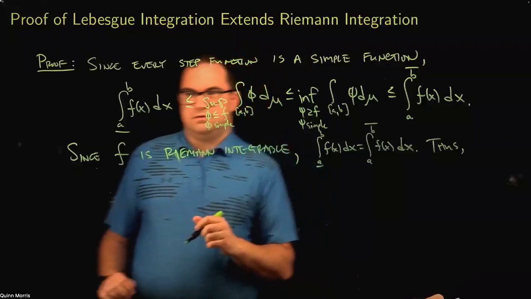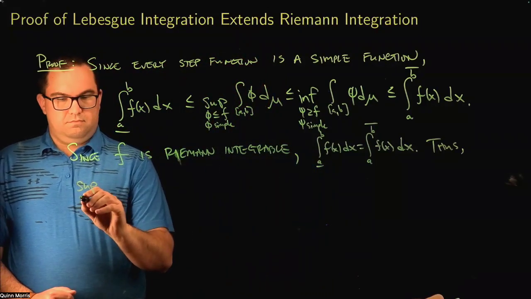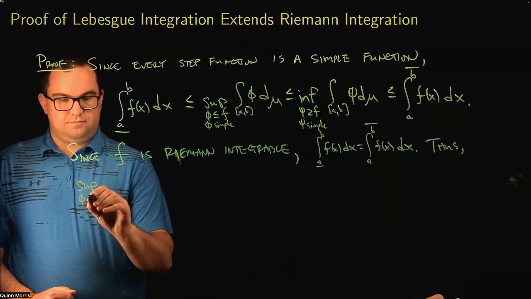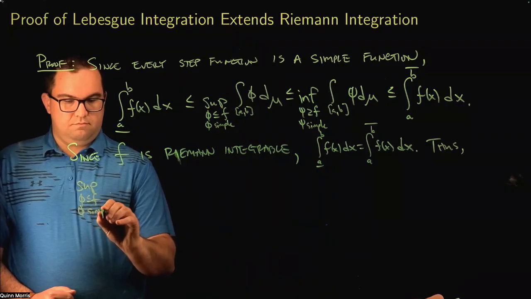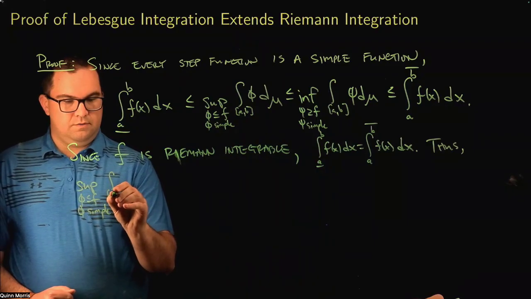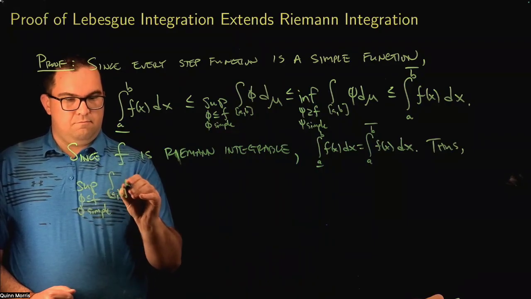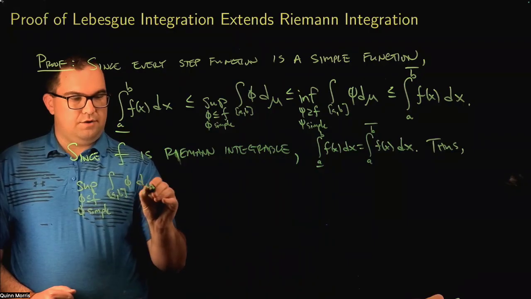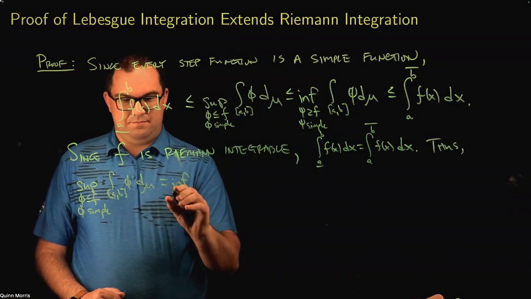So thus, the supremum of the lower simple functions, just a lot of notation here, has to be equal to the infimum.